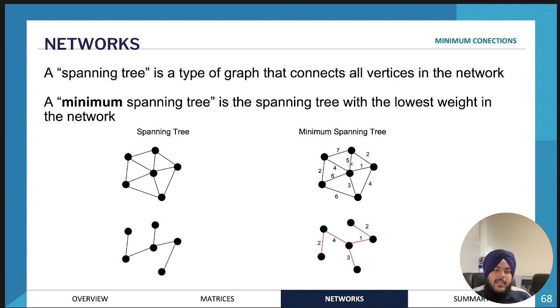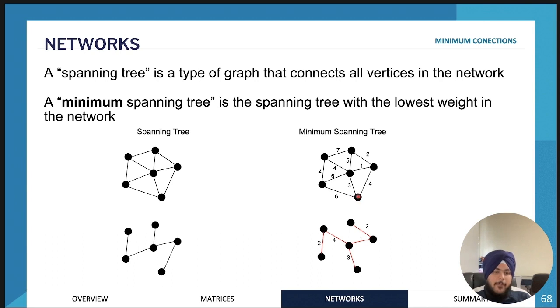You will use Prim's algorithm, which I'll go through. By using Prim's algorithm, you find the minimal spanning tree, the edges that have the minimum weight overall. The way you use Prim's algorithm is you pick any vertex.